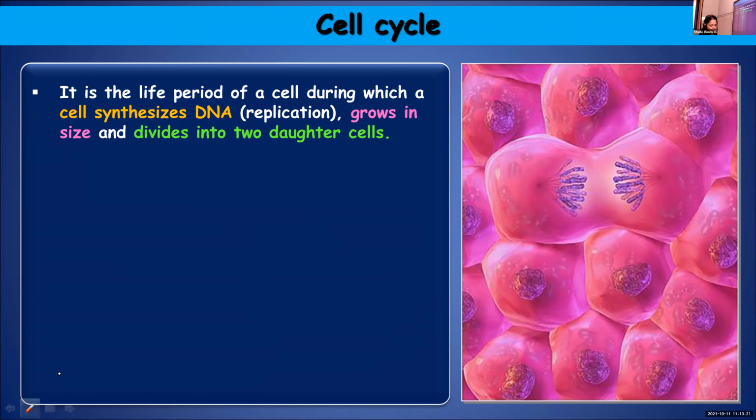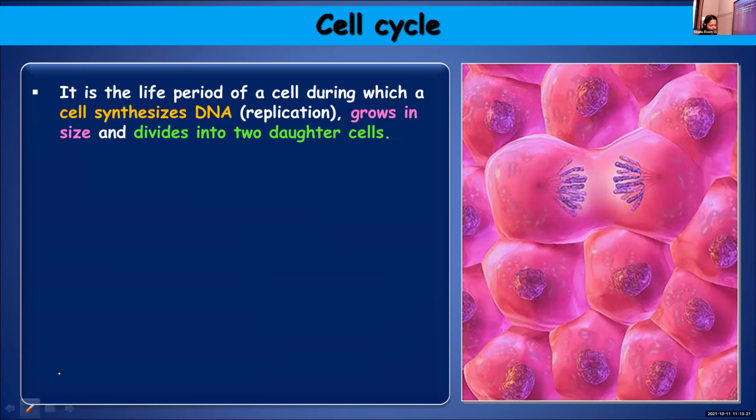Synthesis of DNA, you call it replication. Already the cell is having genetic material or DNA. Now when the cell is dividing, the genetic material also will divide, or replicate. Replication means making a replica, making a copy. So DNA replicates, the cell grows in size and divides into two daughter cells.